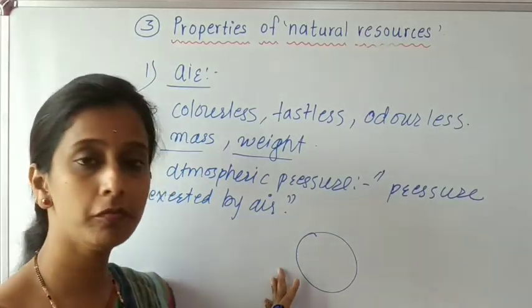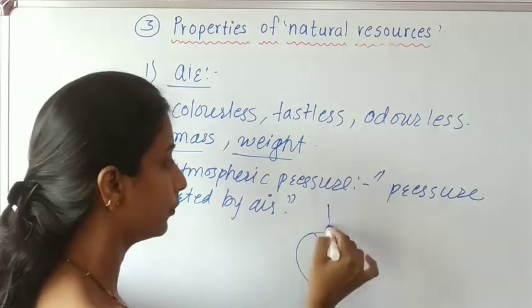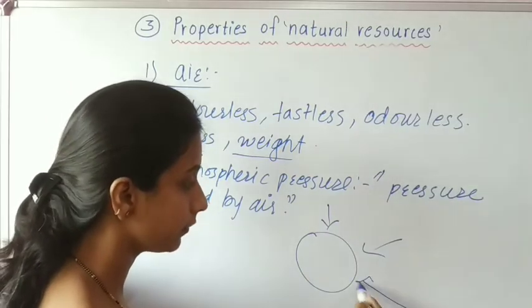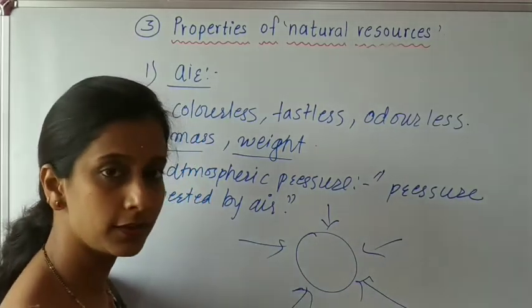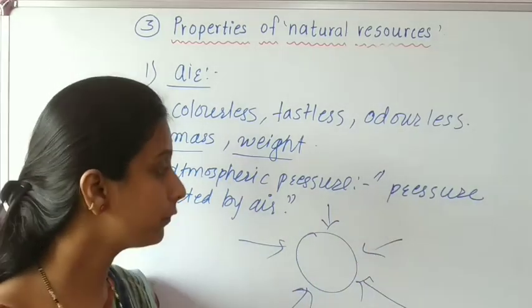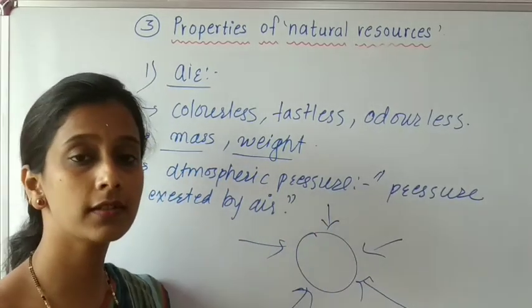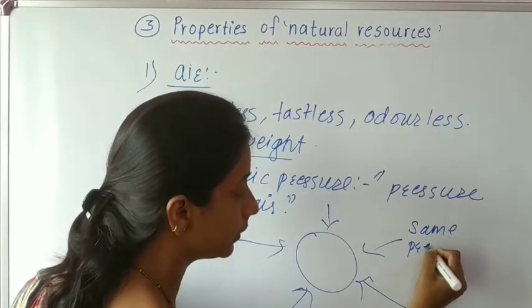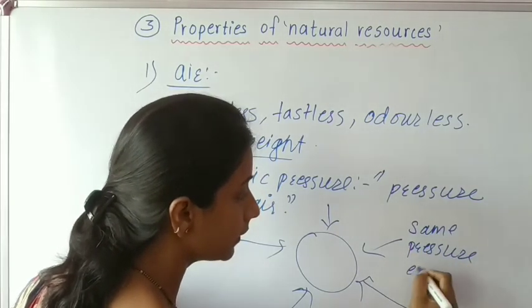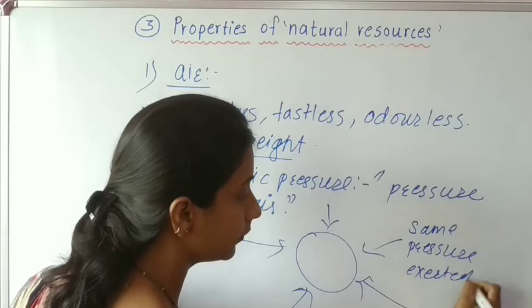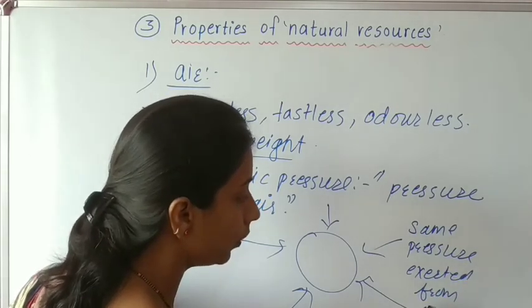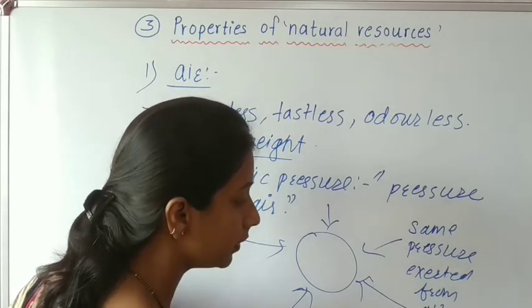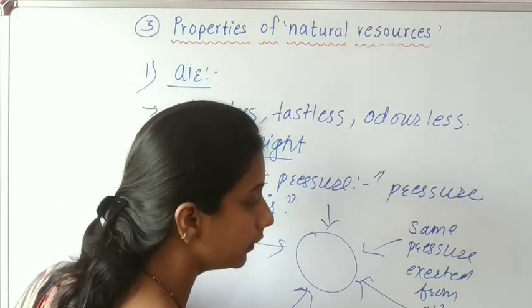On that object, air exerts pressure from all the directions, and the pressure from all the directions is the same. The same pressure is exerted from all directions.